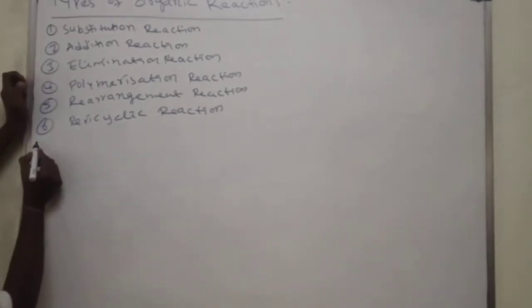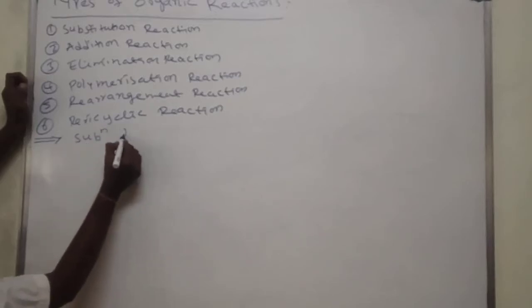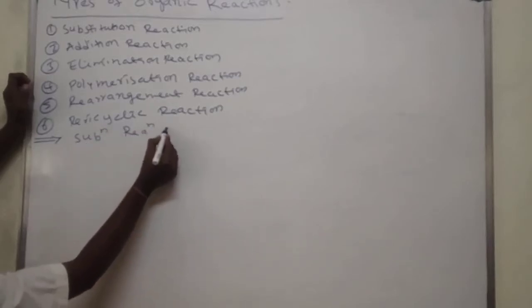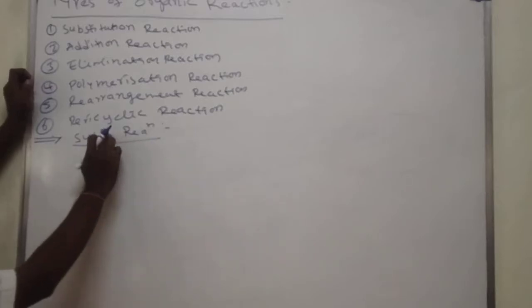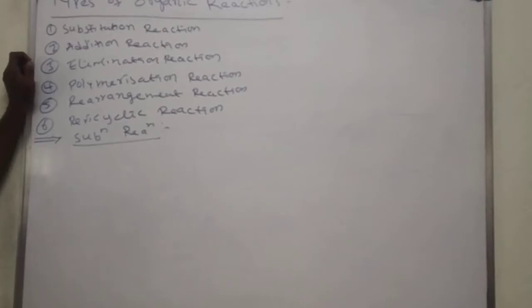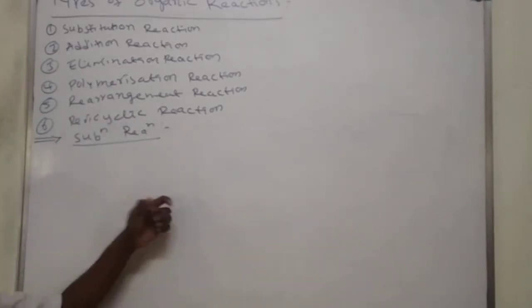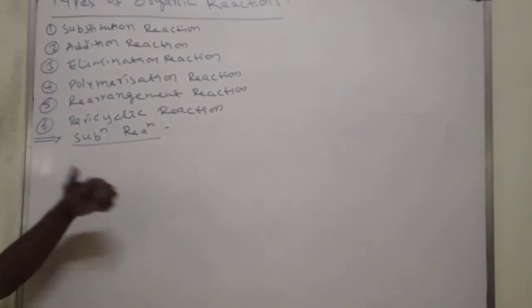In continuation, we'll see the substitution reaction. Here I am writing Sub and N as a superscript, and here reaction also, N as a superscript, it means it is a substitution reaction. What is the meaning of substitution?